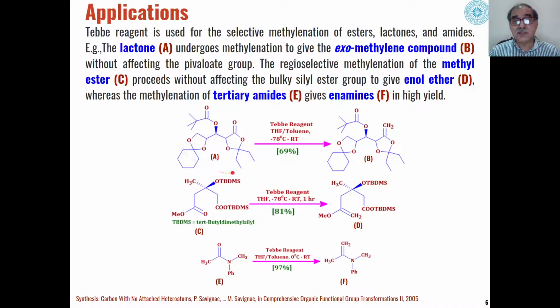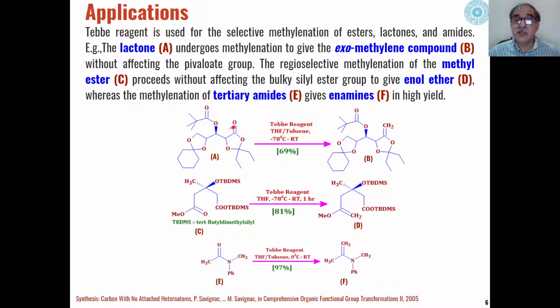Then some other examples are, for example, in this compound, which is a lactone, this group is a lactone group. The carbonyl group of this lactone can selectively be converted into the methylene group in presence of Tebbe reagent, and we can see that this pivalate ester group is not affected.